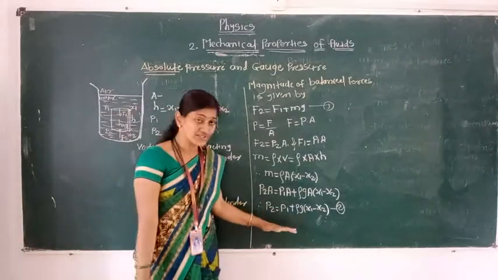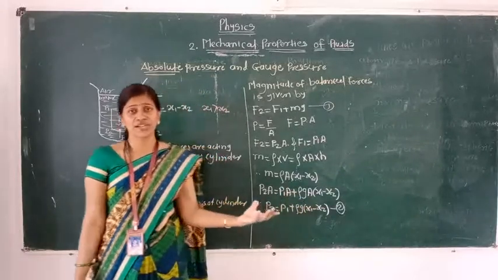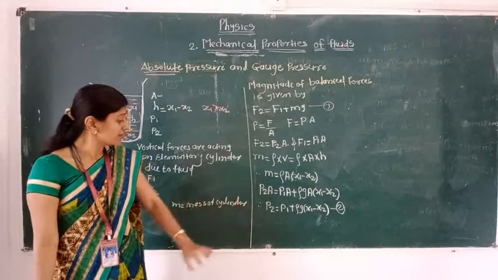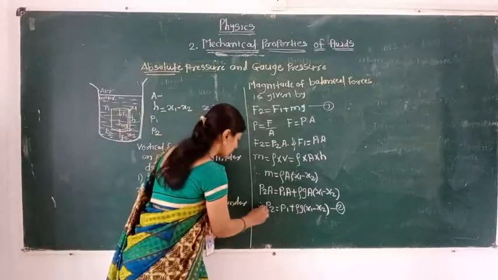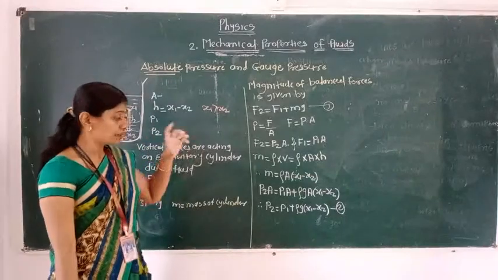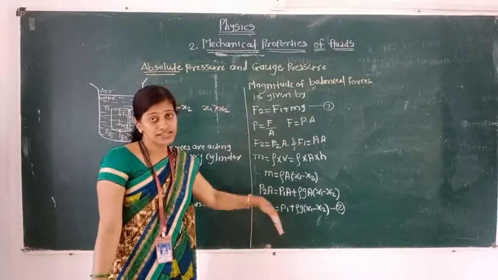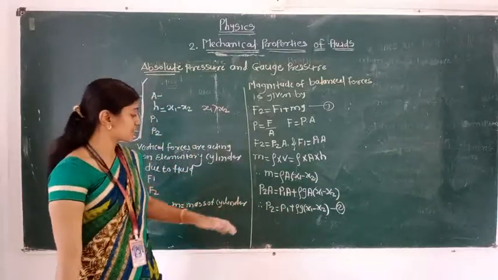Now actually we have to find the absolute pressure and gauge pressure, but before that we have to solve this. This equation is very important, and we have to use it in the next expression.